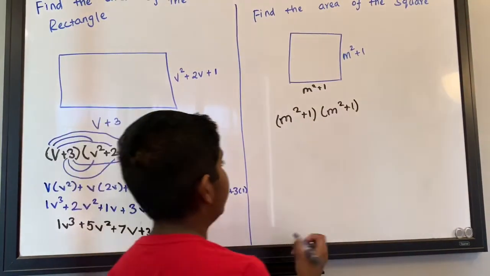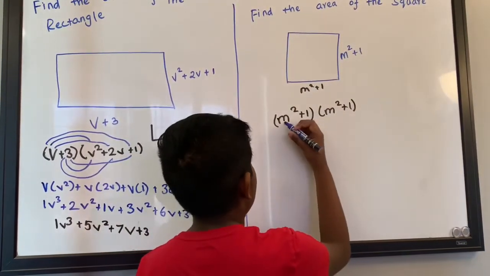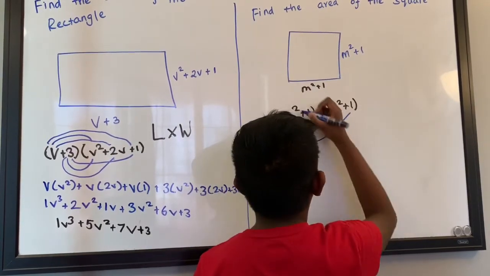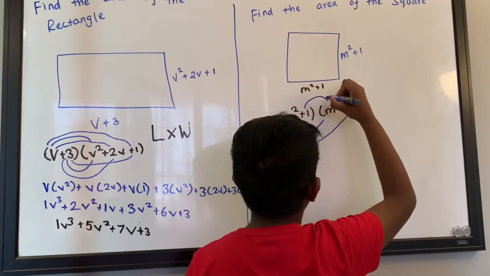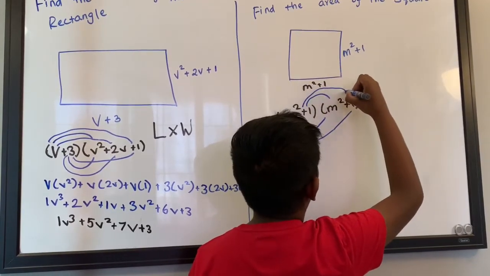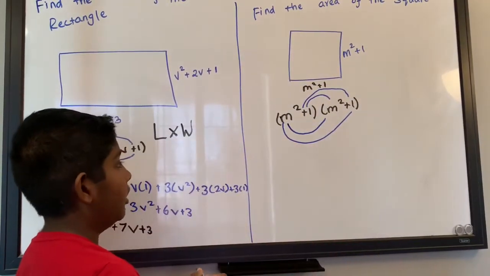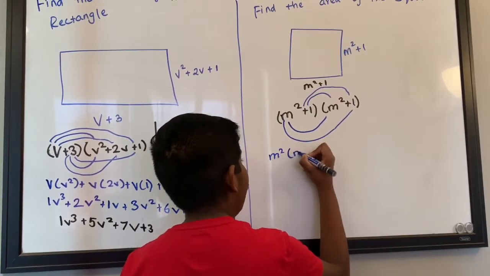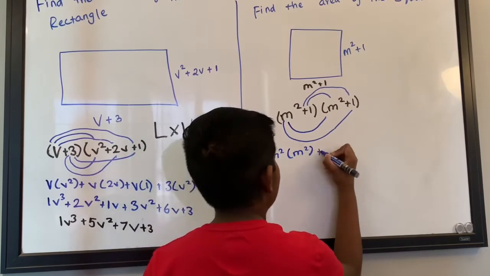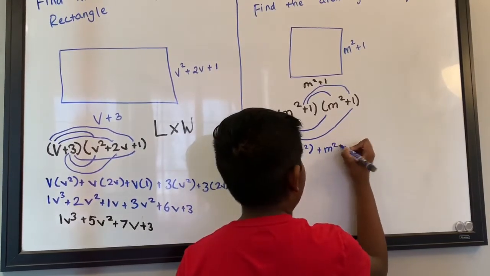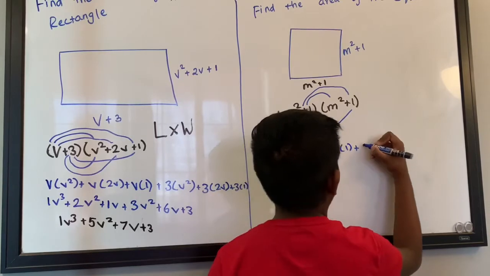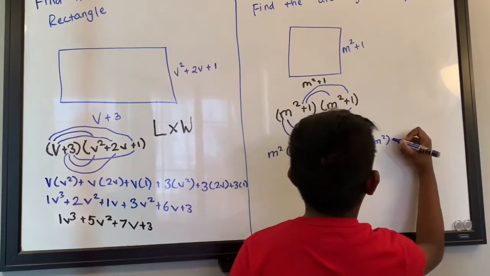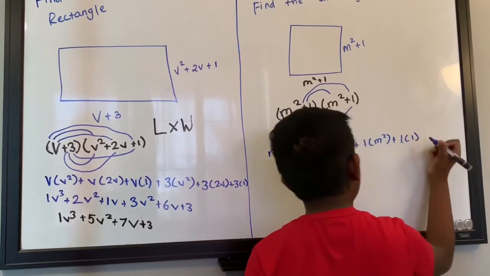Okay, so we're going to use the FOIL method. m squared times m squared, m squared times 1, and then 1 times m squared and 1 times 1. Okay, let's write it down now. m squared times m squared plus m squared times 1 plus 1 times m squared plus 1 times 1.